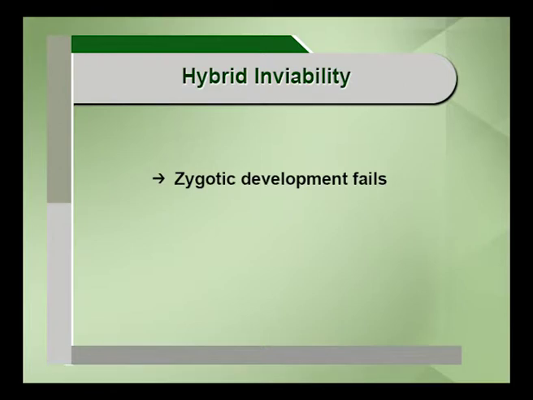So these two are very important examples as far as gametic isolations are concerned. I was talking about the pre-zygotic mechanisms, but now we will go for post-zygotic, that is after mating. The first and foremost thing is hybrid inviability. The hybrid formed after the mating, that is after the hybridization, will not exhibit any viable nature. Why? Because the zygotic development itself fails. Because of that, hybrid inviability takes place.